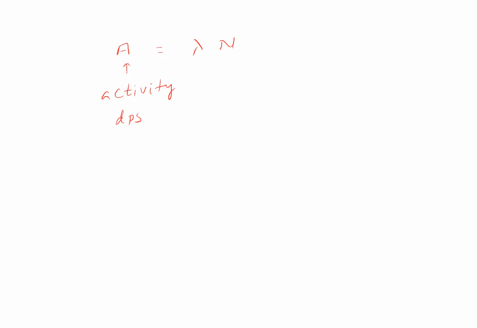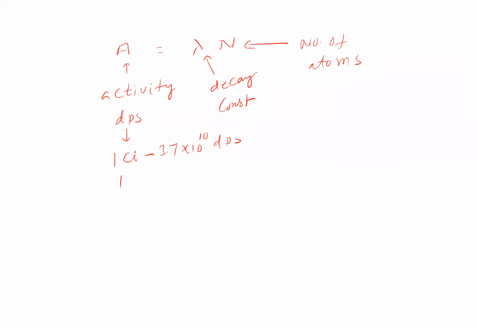Here lambda is the decay constant and N is the number of atoms; activity in DPS will come. Further, 1 Curie is 3.7 into 10 power 10 DPS. 1 Rutherford is 10 power 6 DPS. 1 Becquerel is 1 DPS, the SI unit.